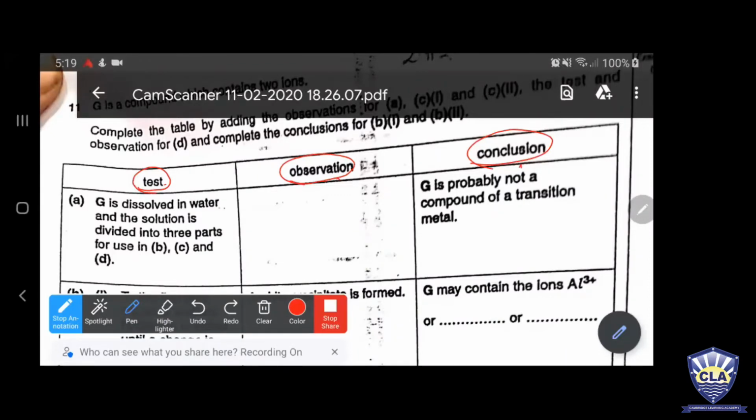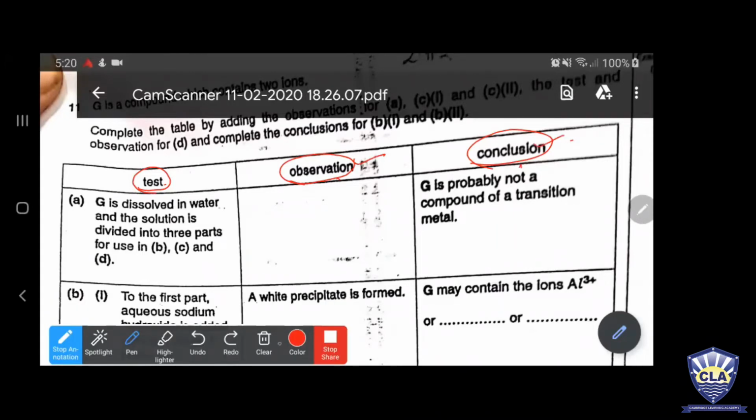Test? No my dear, we are going to discuss the answers, questions, past paper questions. नजर आ रहा है? जी सर. Okay, so you have got the test, observation and conclusion. Okay, now keep in mind my dear students, he has said to you that G is a salt. G is the name of any salt. Here if he has written G is probably not a compound of transition metal, he said not a compound of transition metal, so in the observation you should write a colorless solution is formed.